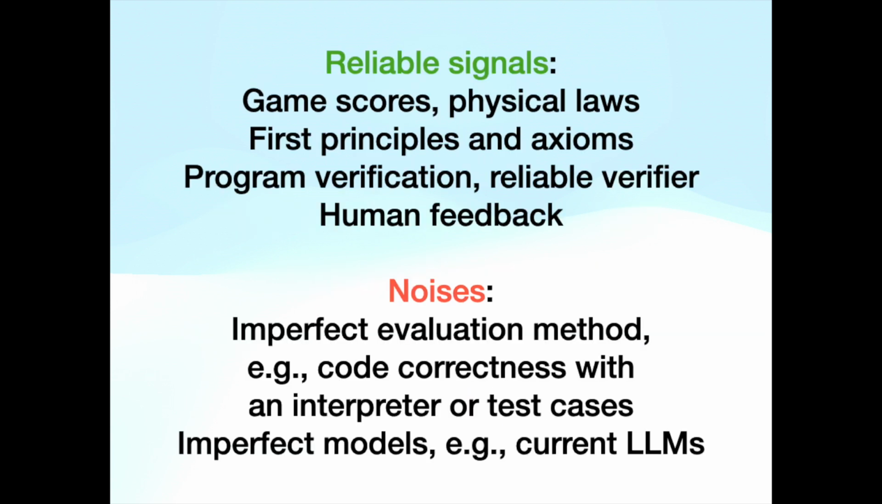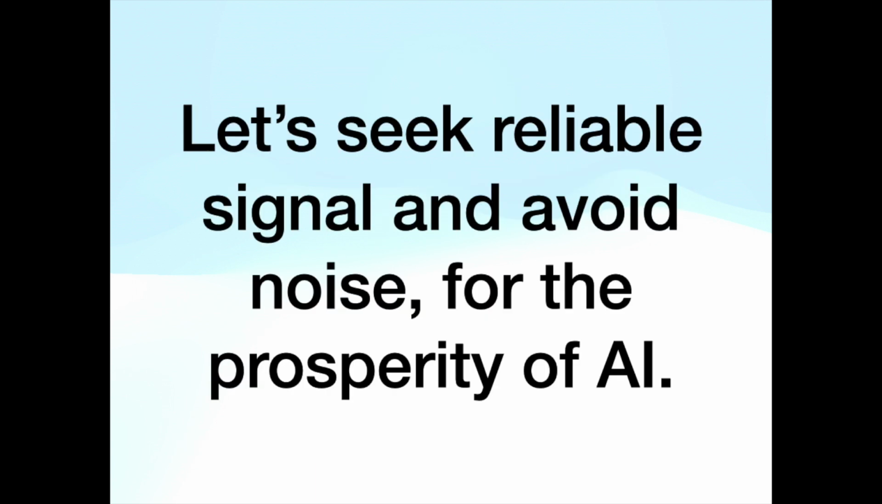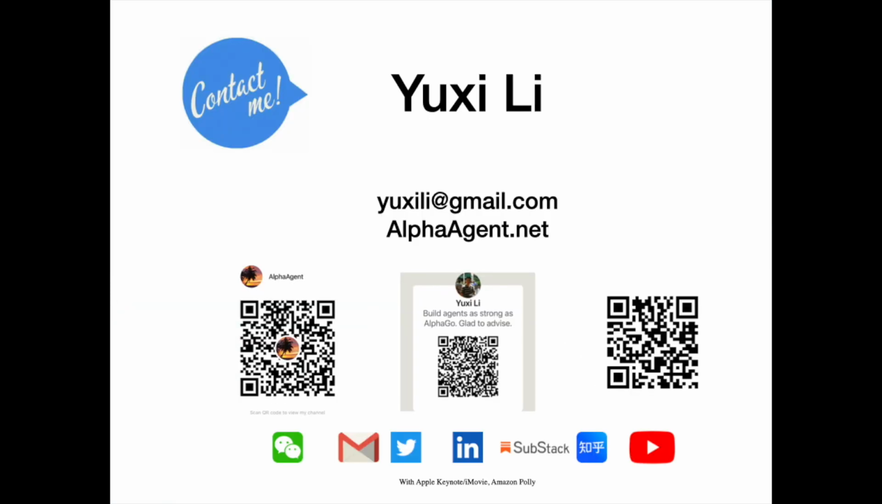To recap, reliable signals include game scores, physical laws, first principles and axioms, program verification, reliable verifiers, and, when humans are involved, human feedback. Noises come from imperfect evaluation methods, for example, code correctness with an interpreter or test cases, and imperfect models, for example, current LLMs. Let's seek reliable signal and avoid noise, for the prosperity of AI. Comments and criticisms are welcome.